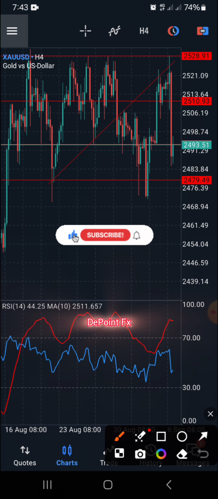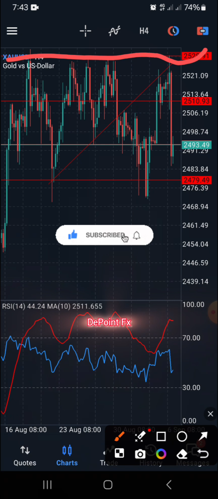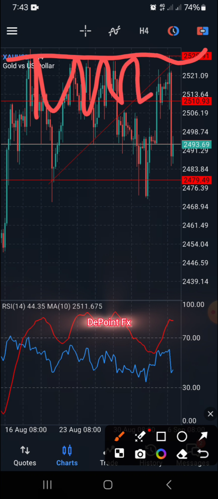Then I marked out my trend line from the resistance level, and this is the all-time high, where you can see that once the candlestick reaches this level, it will bounce back. Once it comes to this level, it bounces back. This level, it bounces back. This level, it bounces back. Because of what? The strong resistance level, and also this is the all-time high at the moment.